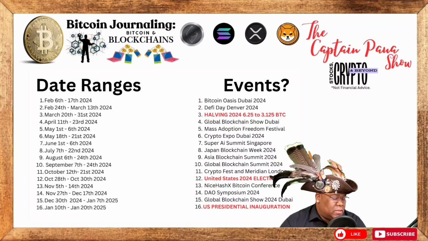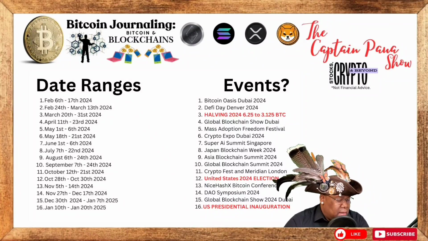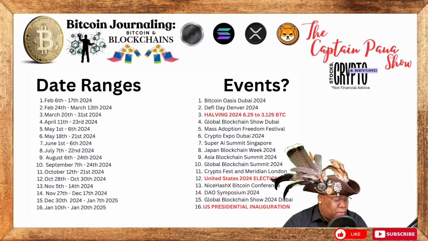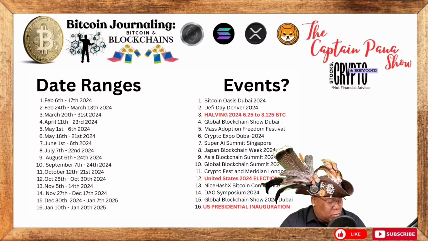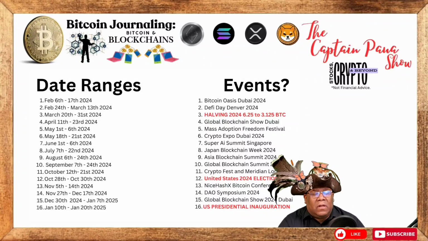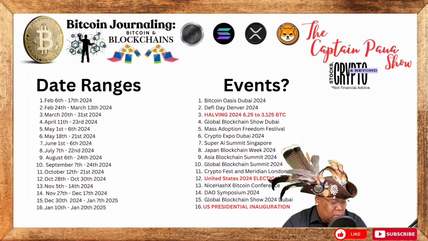So we anticipated some type of consolidation, as well as those who were going to be taking profits going into the end of 2024 for various reasons. But then we saw a pretty good pump around October 28th to October 30th with the United States election approaching. And then we did have the NiceHash X Bitcoin conference and the Dow Symposium towards the end of the year. And of course, the events were culminating with the Global Blockchain Show in Dubai 2024.